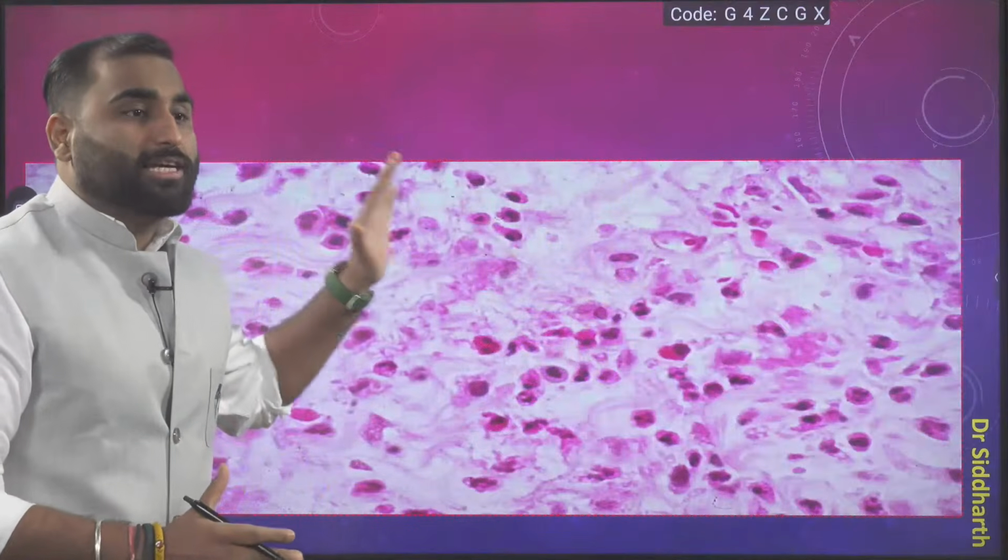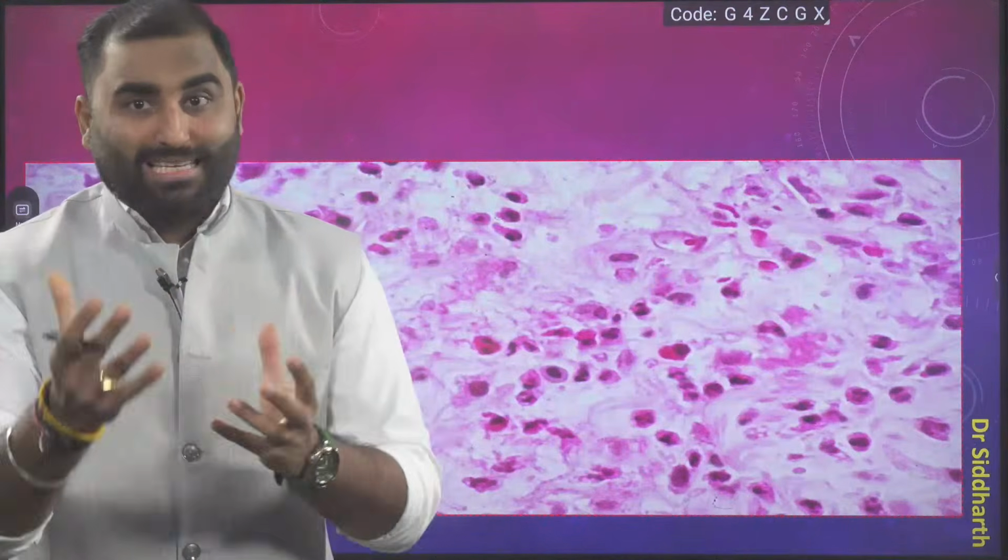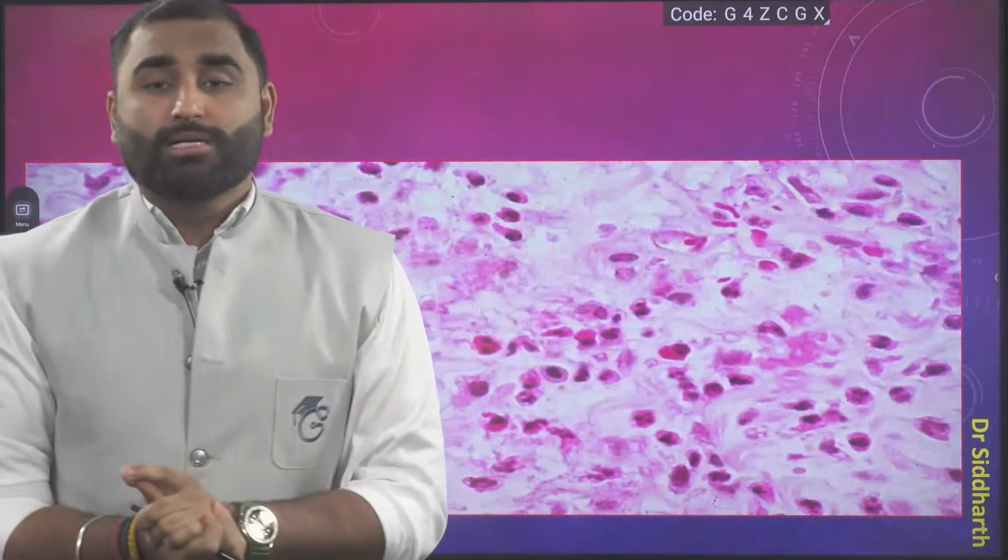So yesterday, before ending the class, I showed you this picture, right? This is a histological image. Study of tissue is histology. So this is a histological image of connective tissue. And we guessed that it is a connective tissue slide.